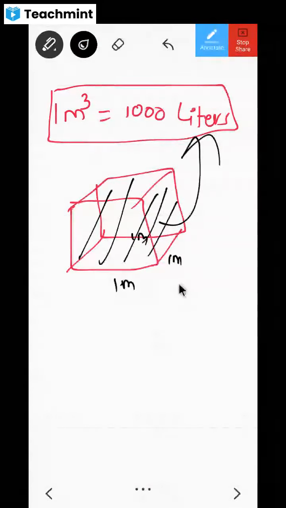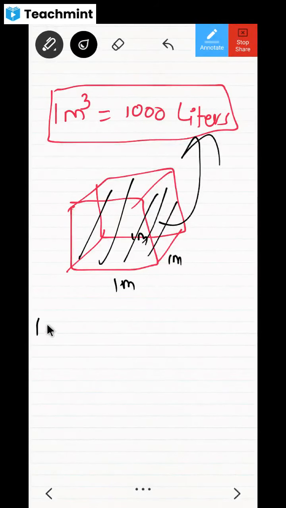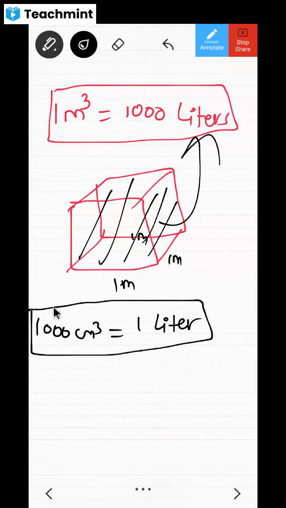Now, similarly, you have to remember one more data: 1,000 centimeter cube means 1 liter. Can you remember this? 1,000 centimeter cube is equal to 1 liter. Please remember it. 1 meter cube means you understand how big it is. 1 meter means this 15 centimeter scale, 6 times you have to go like this and another 10 centimeter. That is 100 centimeter, 1 meter length, 1 meter breadth, and 1 meter height. So this is a very big cubical tank, and 1,000 liters.